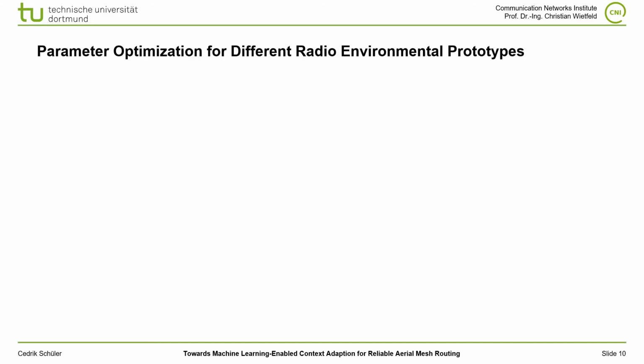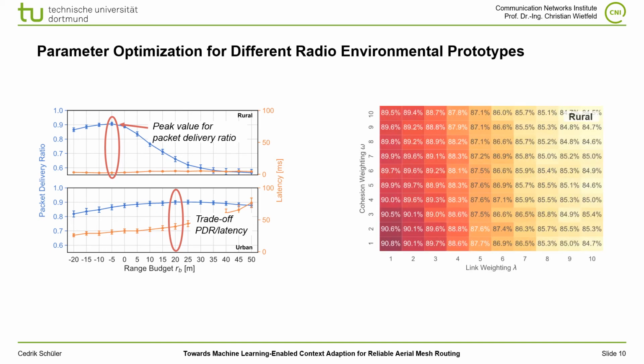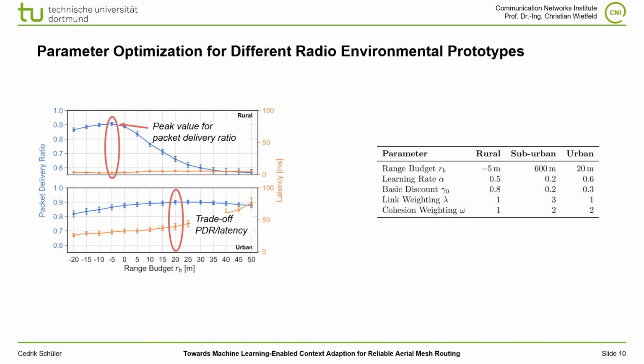In order to choose parameters for any classified radio environmental prototype, we carried out parameter optimizations for each REP. For example, for the newly introduced range budget, we observe a peak value for the PDR in a rural prototype. On the other hand, for the urban prototype, we observe an increasing PDR as well as an increasing latency. So here the selection is a trade-off between these 2 KPIs. We further analyze the different pairs of weighting coefficients lambda and omega, as seen in the heat map on the right. All in all, this has led to the shown table of parameters, which served as a database in CA-PARRoT to select parameters based on the classified REP.